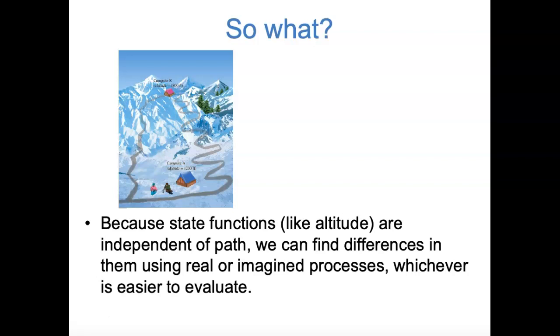to that point. That means that if you want to know the difference in altitude between point A and point B, you can take any path you want from point A to point B, and if you measure the changes in altitude, whether you're going up or down, you can find the difference in altitude between point A and point B, regardless of whether you take one of these two paths or any other path that you could imagine. You can take whatever path makes it easiest for you to measure differences in altitude.